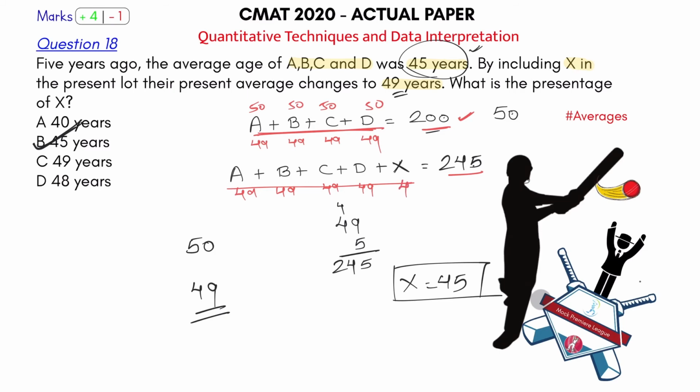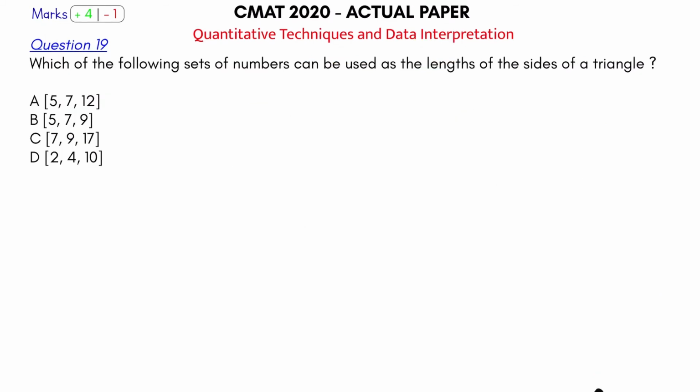So if X came with the age of 45, it took 1 from this, 1 from here, 1 from here, 1 from here. So it took 45 plus 4, it took 49, such that all of them became 49. So just by observation also, I would have told that X came with the age of 45. Okay, then only the average will reduce from 50 to 49. Okay, clearly a sixer.